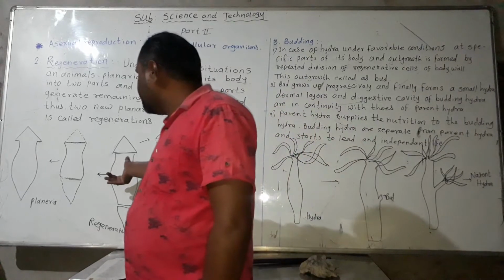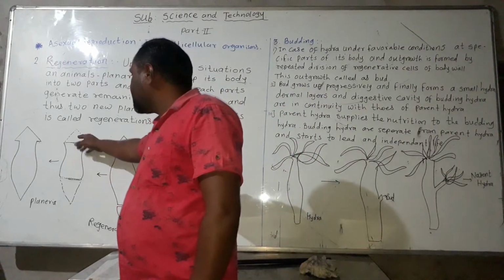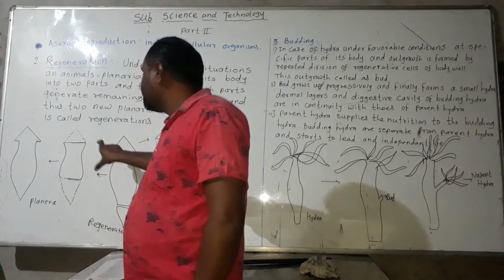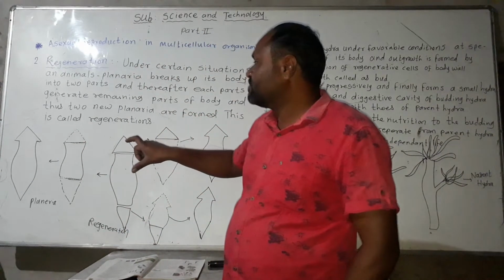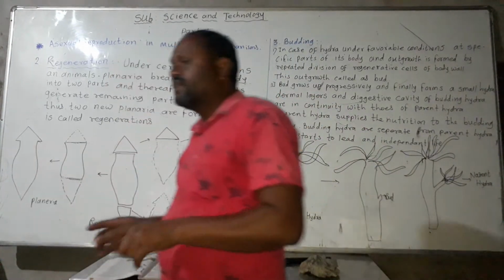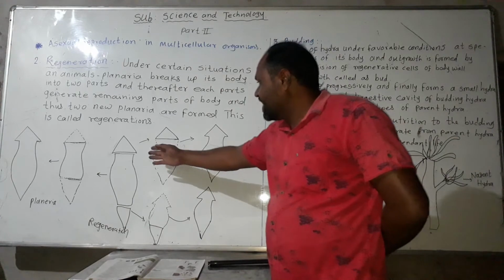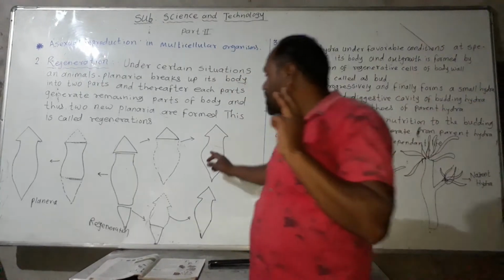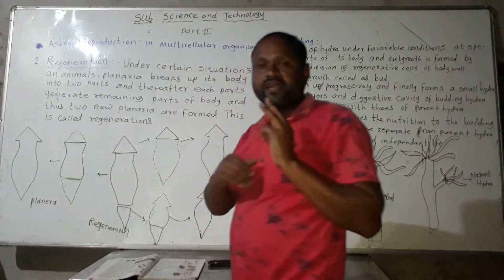Again, the middle portion regenerates the cut parts, and the remaining parts are developed to produce a new planaria. So from these three parts, how many planaria will develop? One, two, three planaria will be developed.